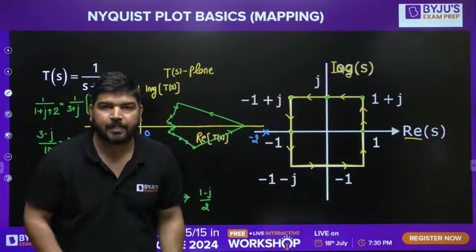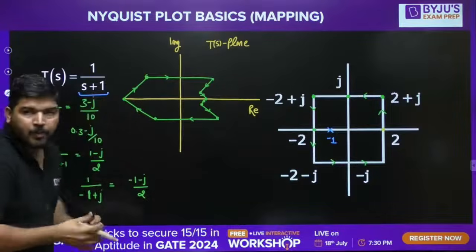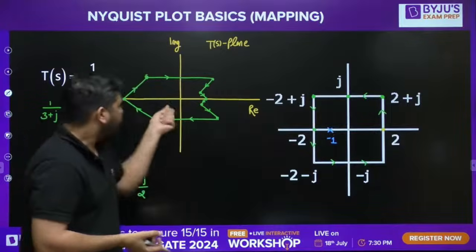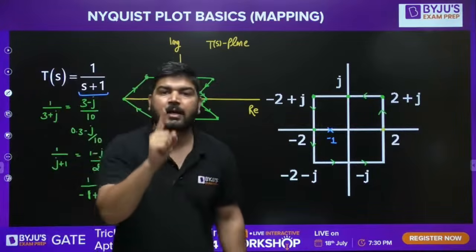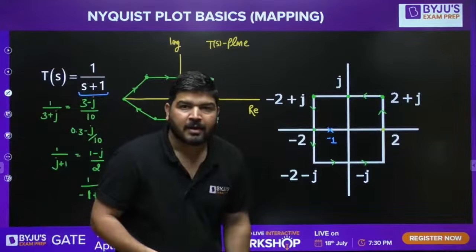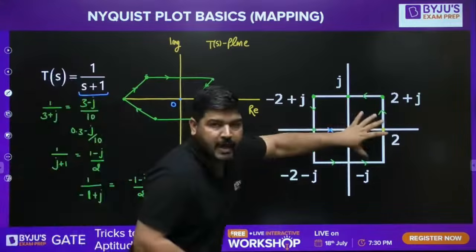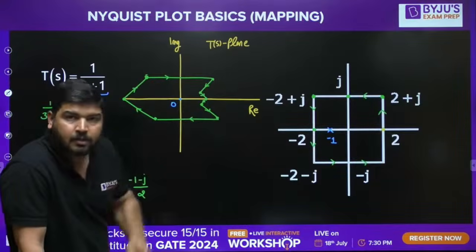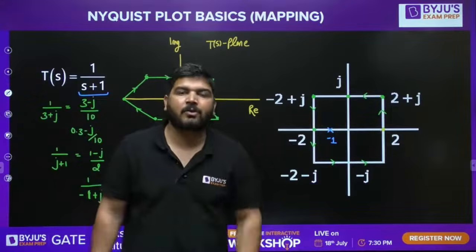Just remember this point. Now look at this case. You can see that only one pole is inside this contour. If one pole is inside this contour, the origin will be encircled, and it will be encircled one time, because only one pole is inside. When this S-plane contour is mapped into the TS plane, the mapping will encircle the origin one time.